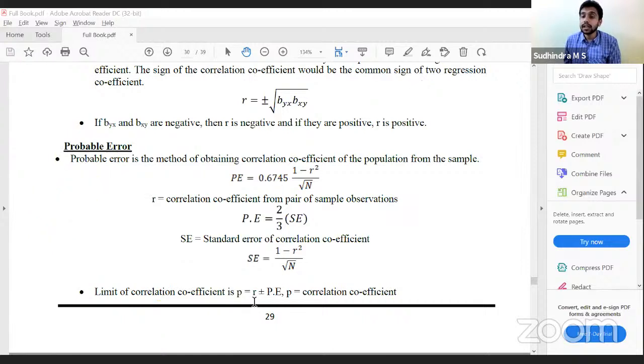What is r? What is r? Correlation coefficient of what?